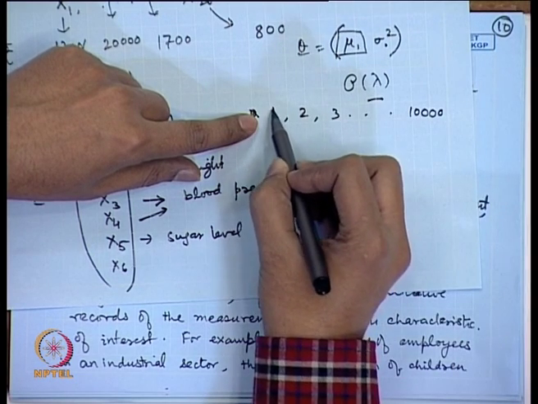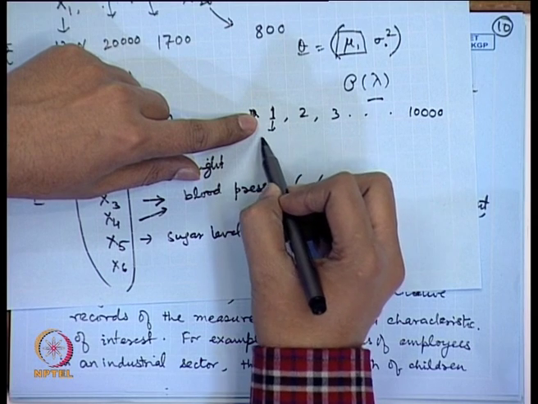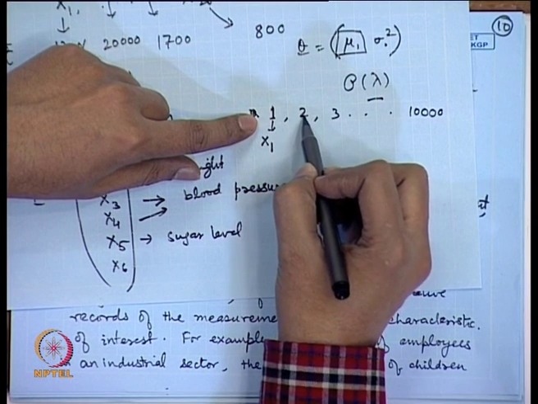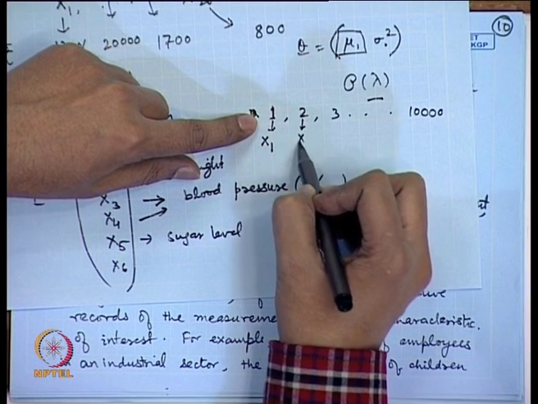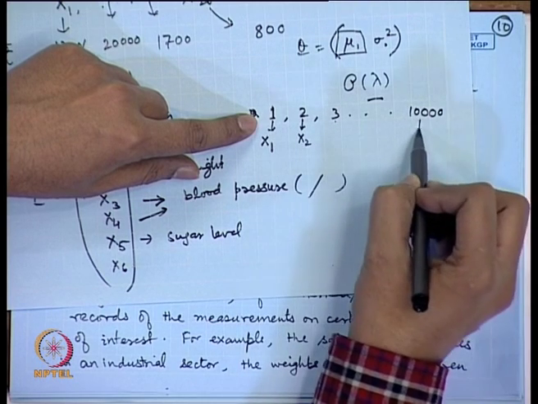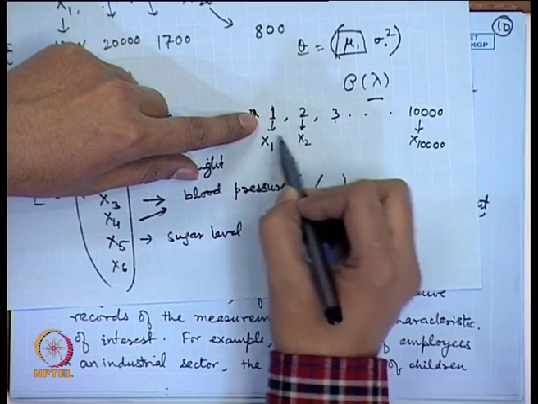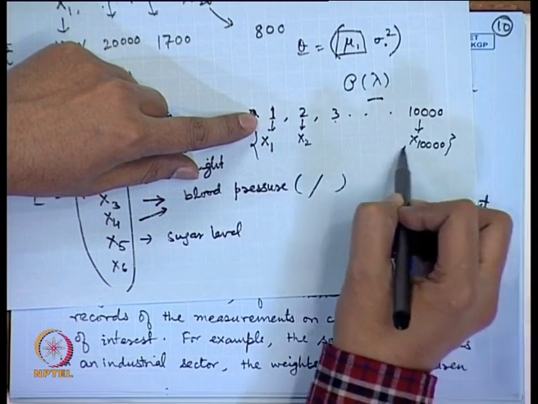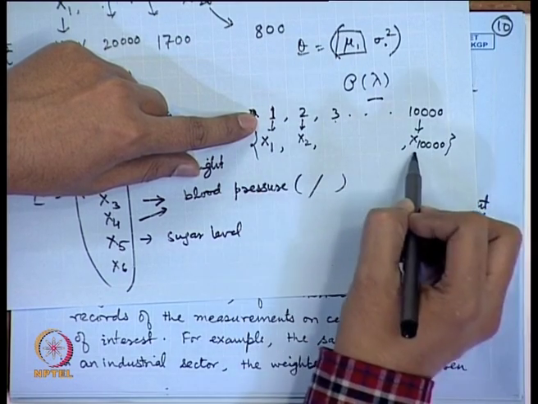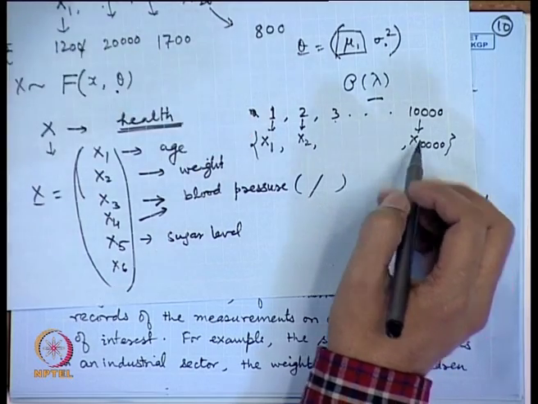The salary of employee number 1 is x 1, the salary of employee number 2 is x 2, and so on up to x 10,000. In this particular case, the population of interest is these 10,000 entries.